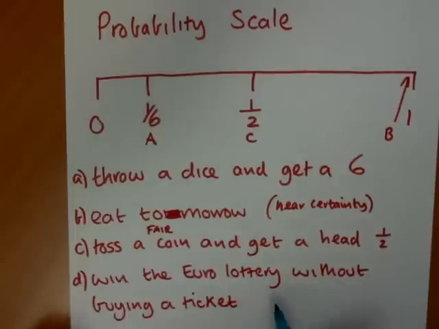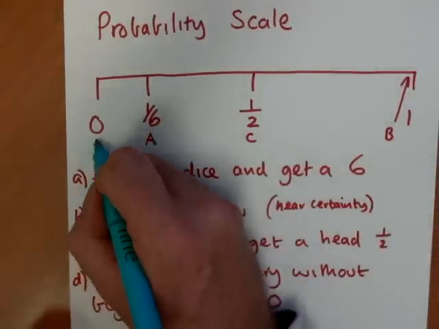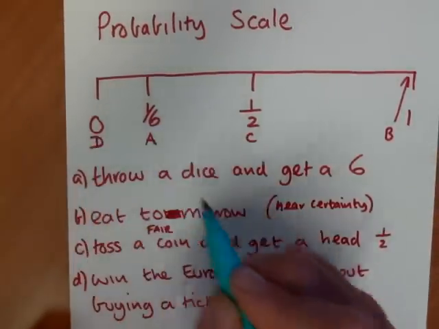Finally, winning the Euro lottery without buying a ticket. Well, you cannot win it unless you buy a ticket. So the chance of winning the Euro lottery without a ticket is 0. And so I place that there. Okay.